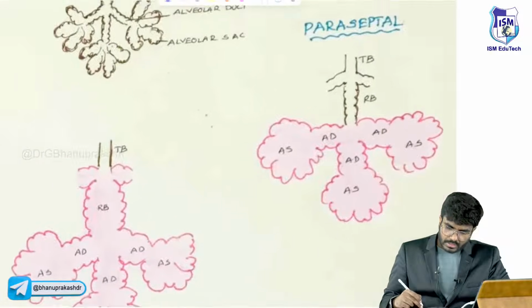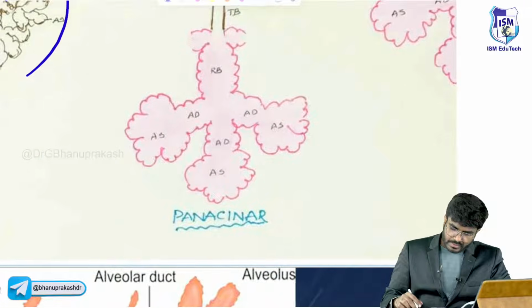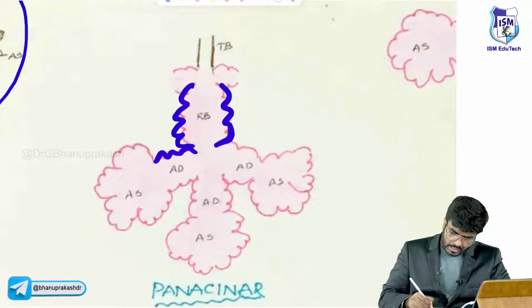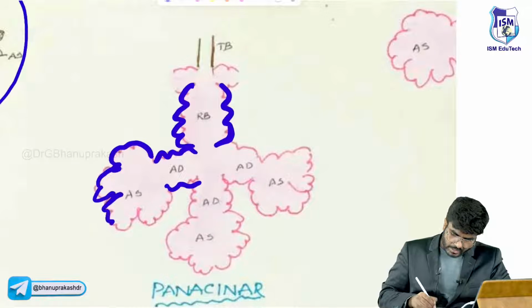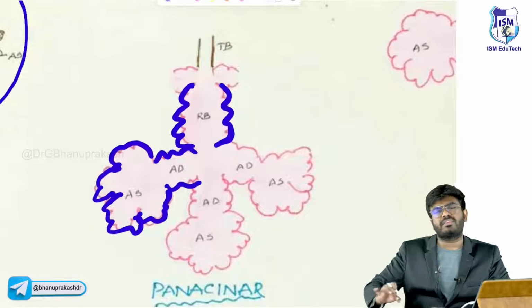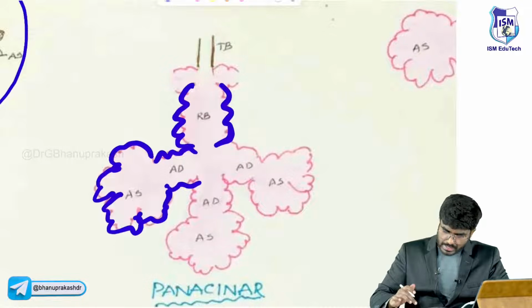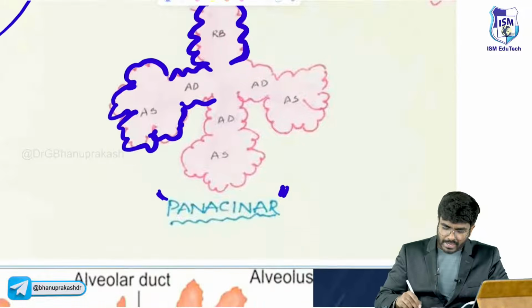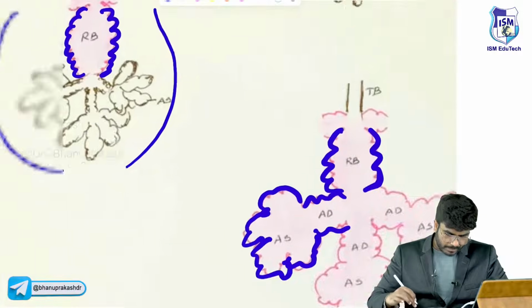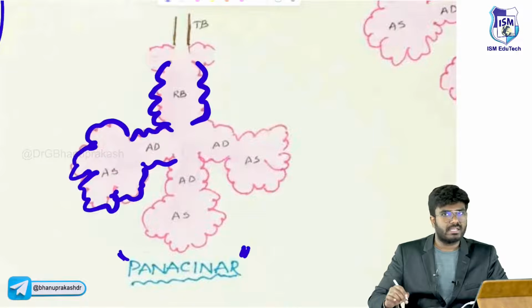Now see the second type of emphysema. Here the respiratory bronchioles, the alveolar ducts and even the alveolar sacs are affected. If every part is affected, that is called panacinar emphysema. Pan means complete. Centriacinar emphysema, panacinar emphysema.